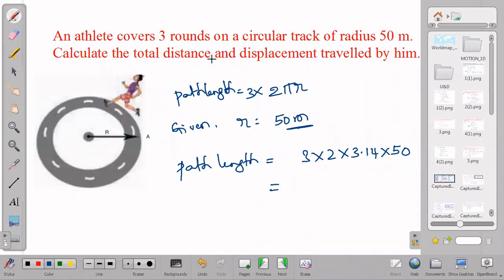Now, next concept. If we go with the next concept, we have to calculate displacement also.